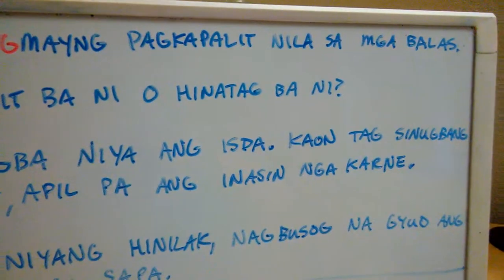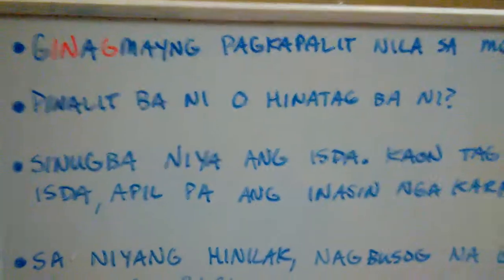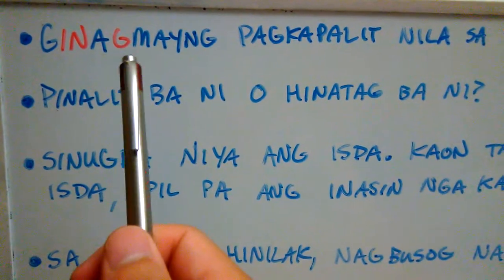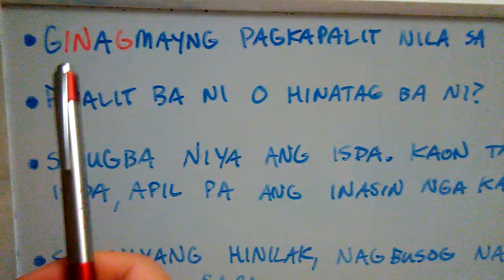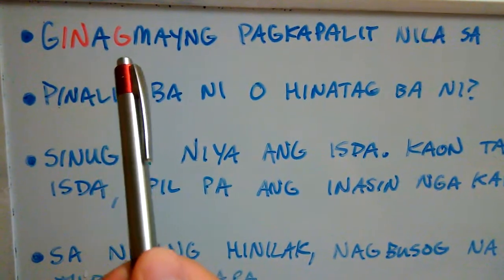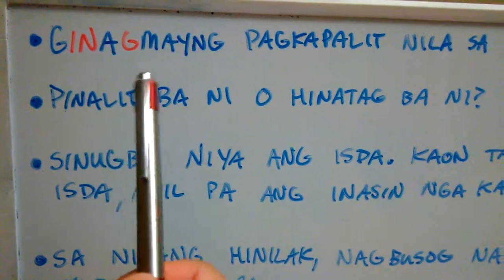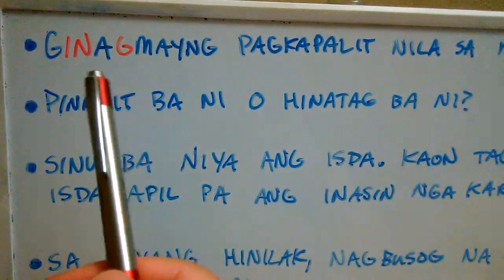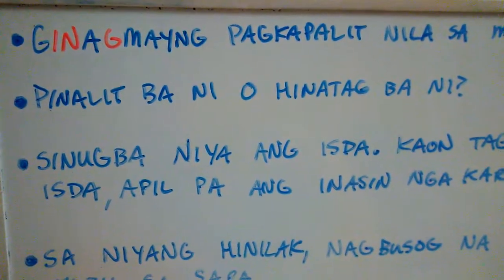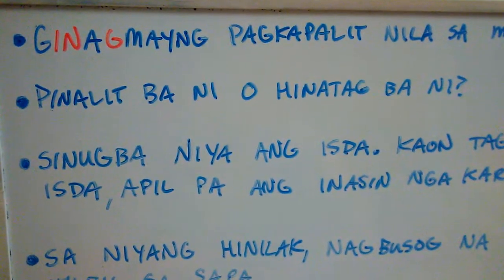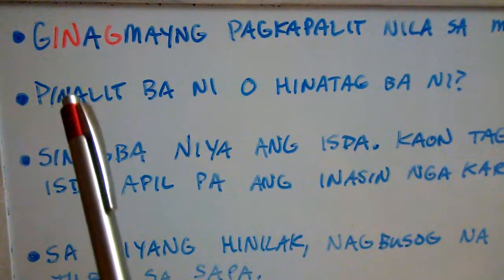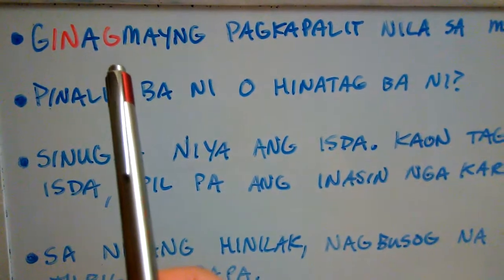Ginagmaing pagkapalit nila sa mga balas. And this one you should already know, right? We talked about why the ga infix is there along. See how this is a classic example of two or double infixing, okay? The in infix and the ga infix, okay? The in, gina, maing, but because we have a ga infix there, ginagmaing, right? So we can already know that something is going to be plural somewhere, okay? It's an adjective that's been infixed with the in infix, but infixed again with the ga infix.